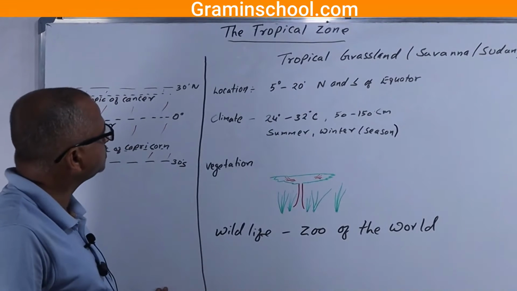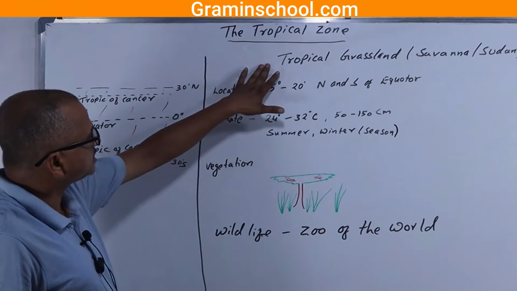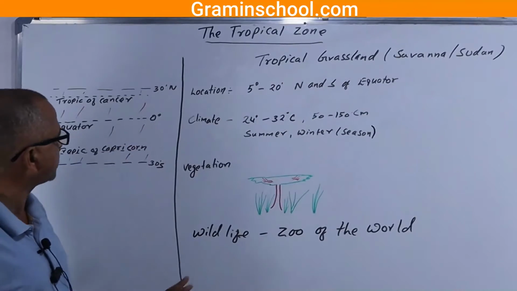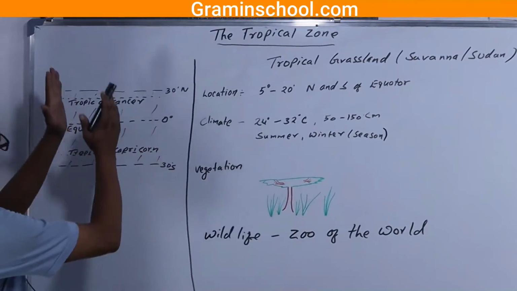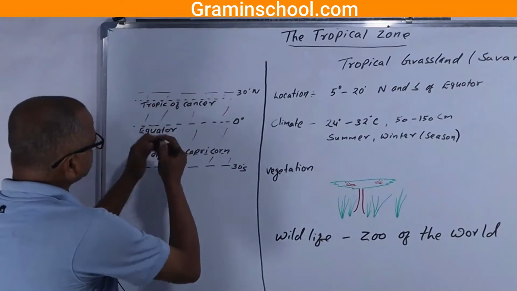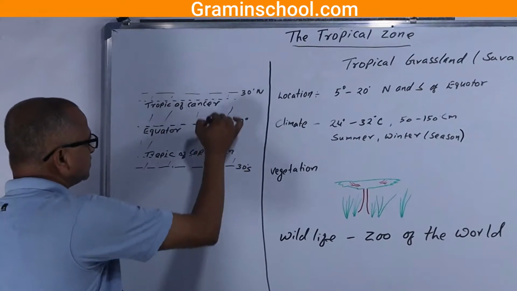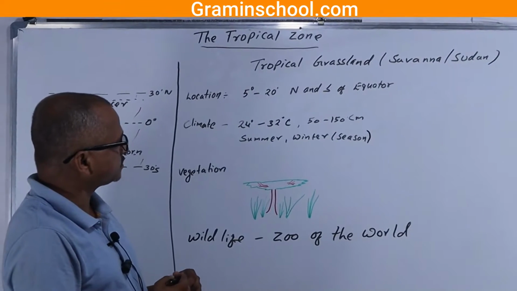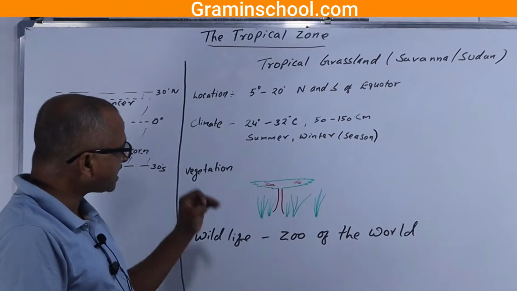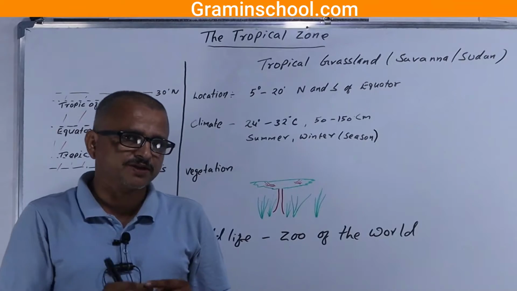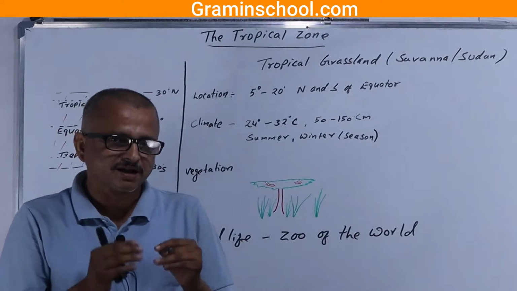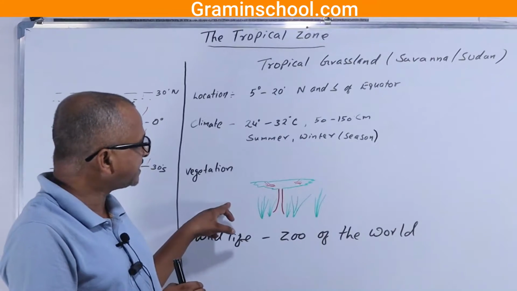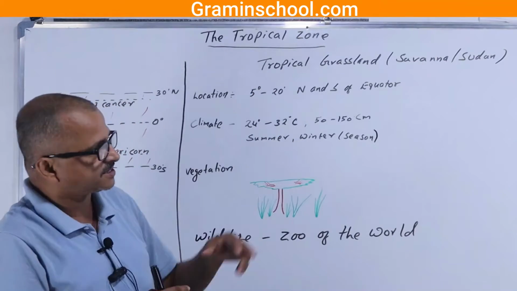In the tropical zone, there lies a tropical grassland, which previously I told you about: the savanna grassland and the Sudan type of climate, which lies in the middle portion of the continent. Here lies the savanna or Sudan type of climate, just out of the equatorial region and between the tropical desert.